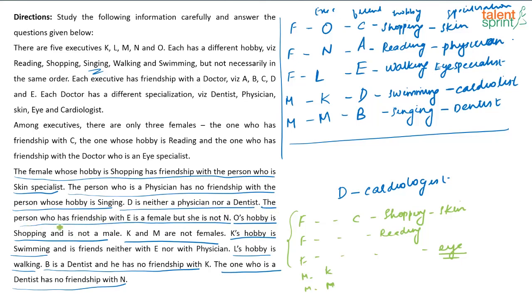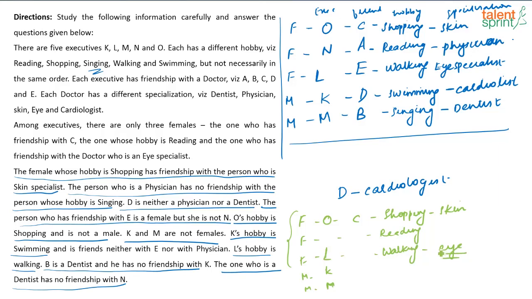Then the person who is physician, the person who is friendship with E is a female, but she is not N. Okay, I don't know what to do with that. O's hobby is shopping, so O will come here. I fixed O. Then L's hobby is walking. See, K and M are done, right? And O is here. Now I have N and L. Now where will I place N and L? I can't place L here because L's hobby is walking. So this has to be L and walking. So that's how you fix that. L is the person who is the eye specialist.